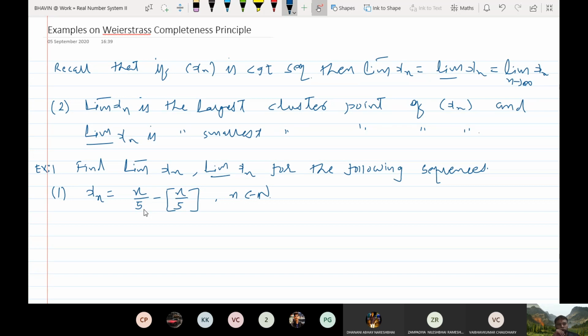How would we proceed? I want to find out lim sup of the sequence.